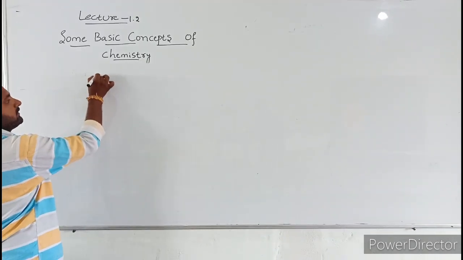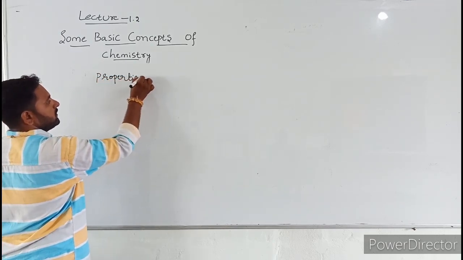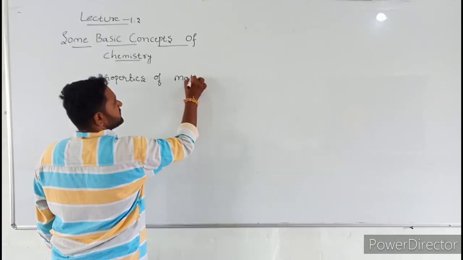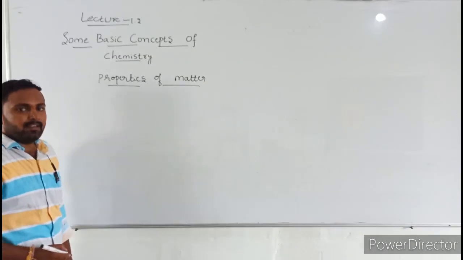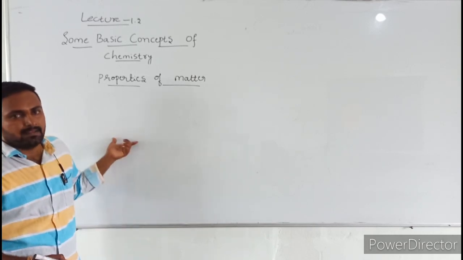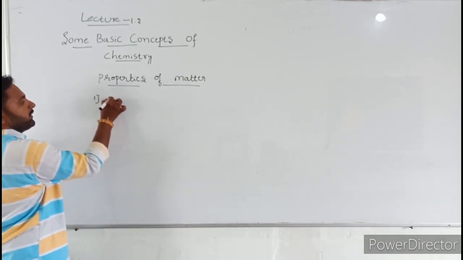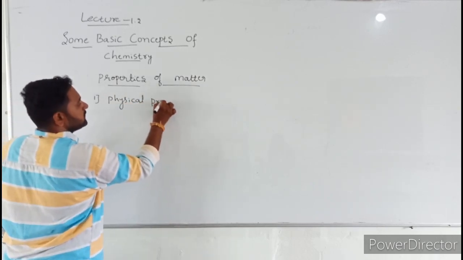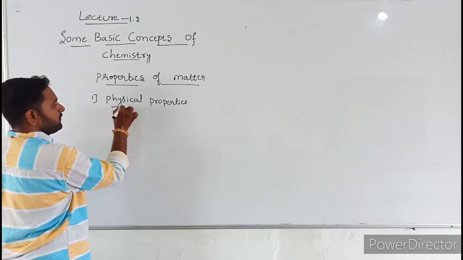Properties of matter. The next concept is properties of matter. Properties of matter is mainly classified into two types. One is physical properties and the second one is chemical properties.